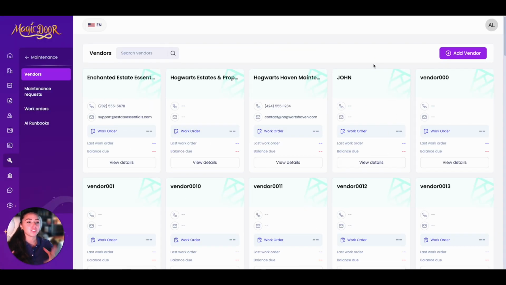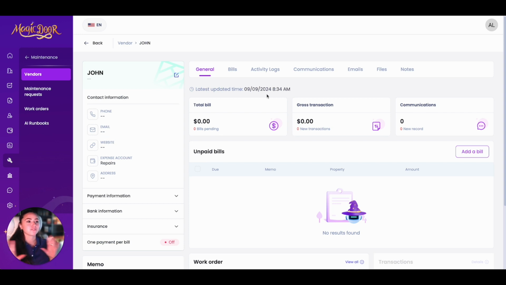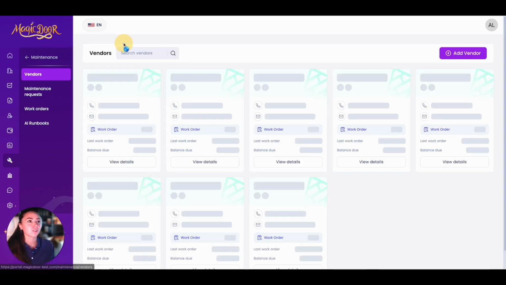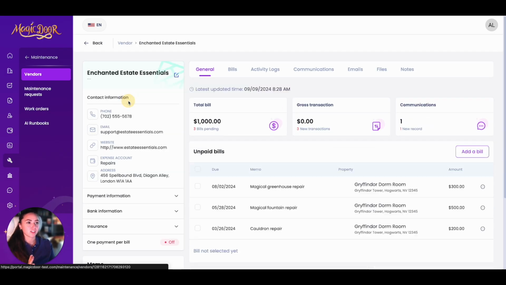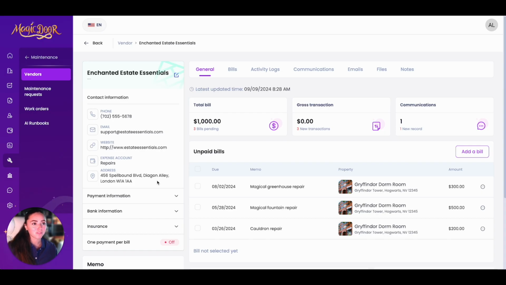And if we want to view a specific vendor, it's just like viewing tenants. We just simply click. Now we have our vendor overview. Let me show you one that we have more information for. So we click on this vendor, and you have the vendor overview. So here you have all of their information, and you have all these little drop downs so that you can see their payment information, bank, insurance, and all that. You can also easily edit this just the same way you would a tenant.